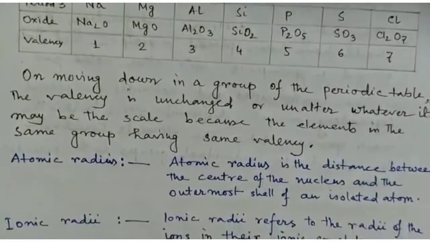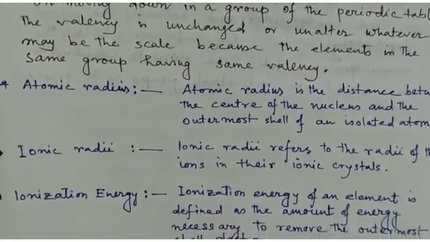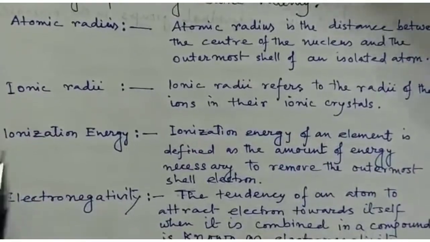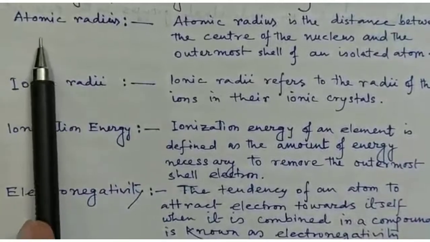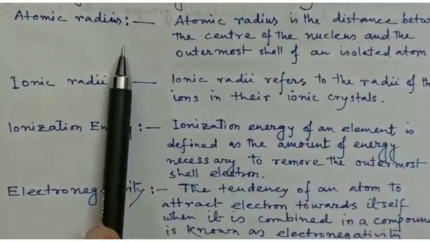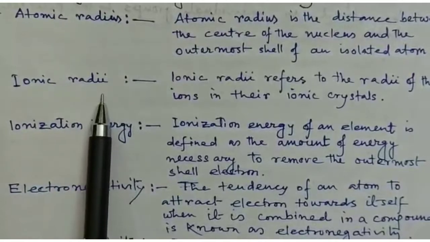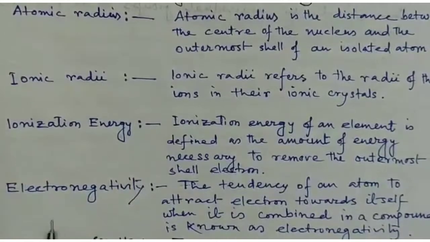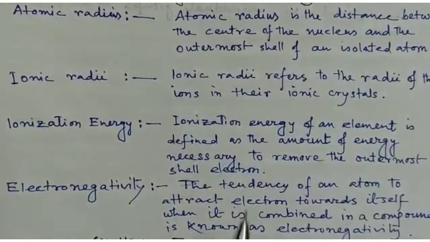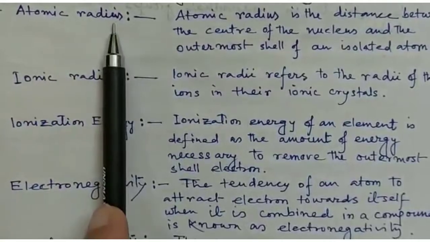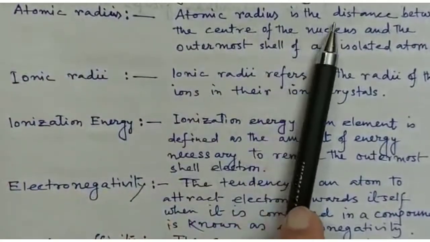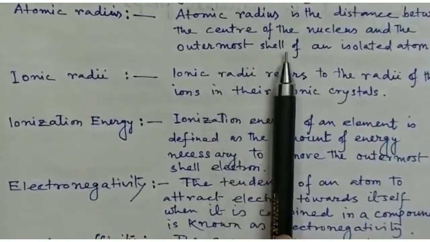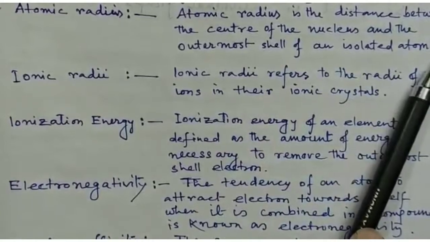Now we discuss the periodic properties which I discussed earlier in my classes, like atomic radius. What do you mean by atomic radius? What do you mean by ionic radii? What do you mean by ionization energy or ionization potential? What do you mean by electronegativity and electron affinity? So at first, atomic radius or radii. Atomic radius is the distance between the center of the nucleus and the outermost shell of an isolated atom.